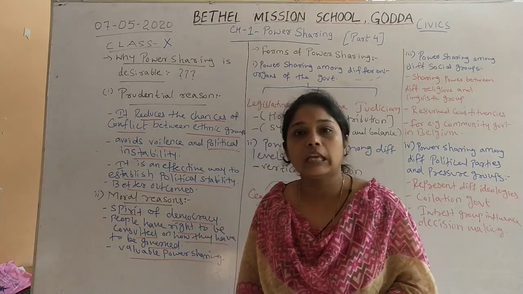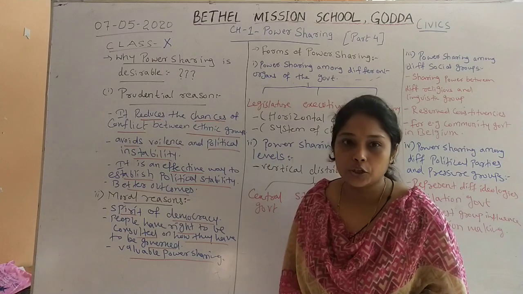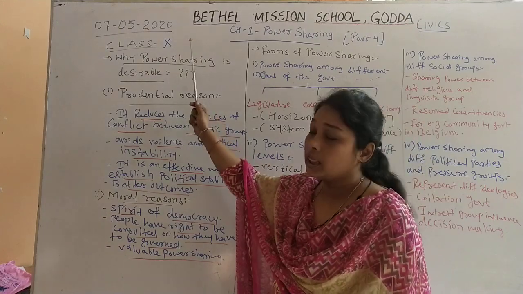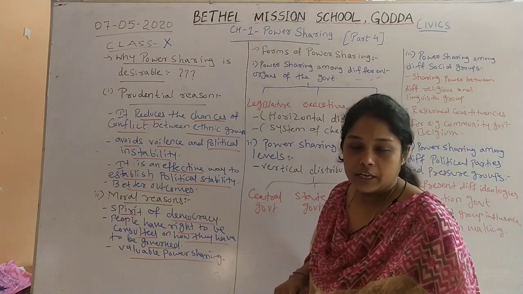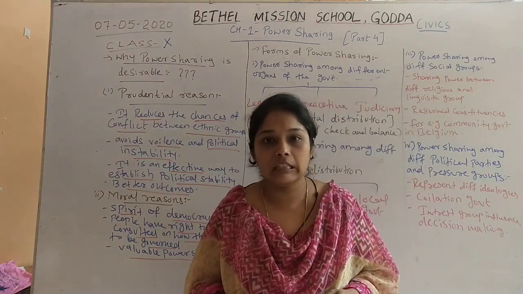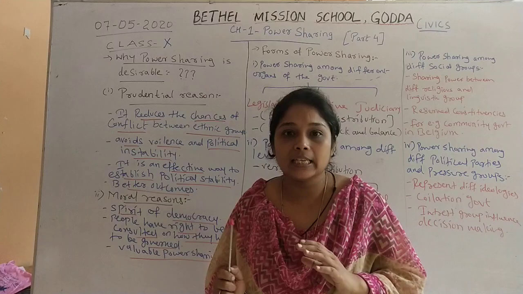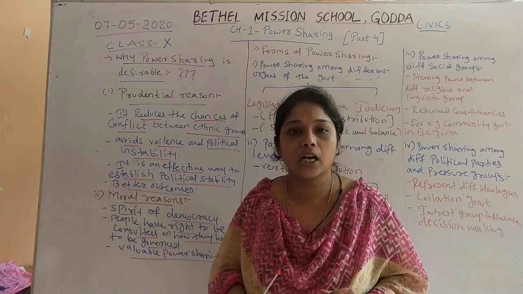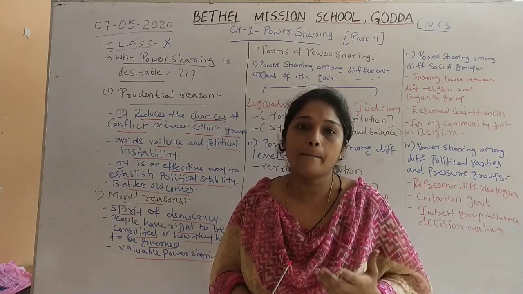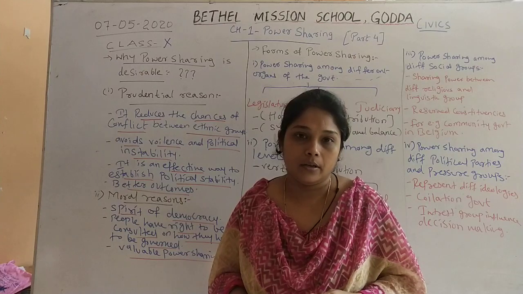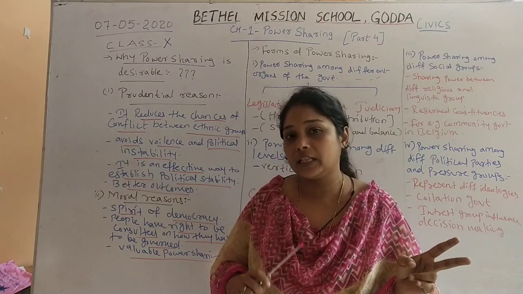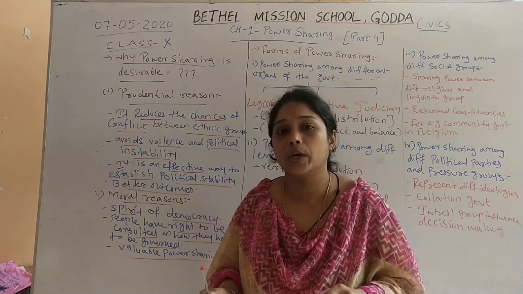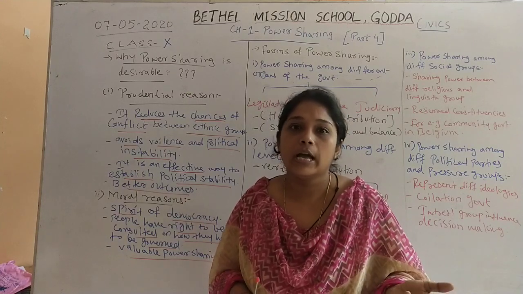Today we are on the last and fourth session of class 10th civics chapter 1, power sharing. In our last videos we have seen two factual cases, Belgium and Sri Lanka, to understand why power sharing is important. We have seen that in Sri Lanka there are two ethnic groups, and in Belgium there were two ethnic groups on the basis of language.